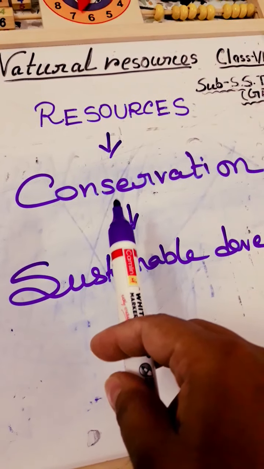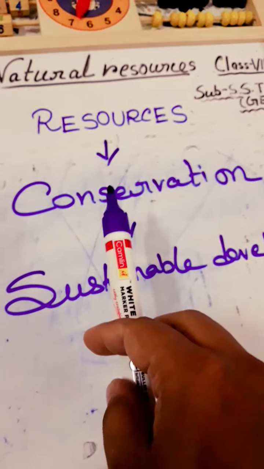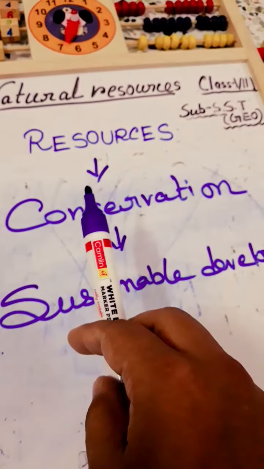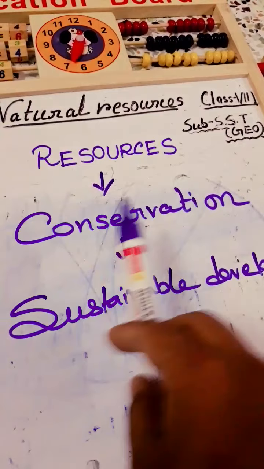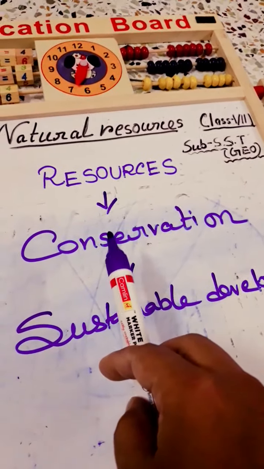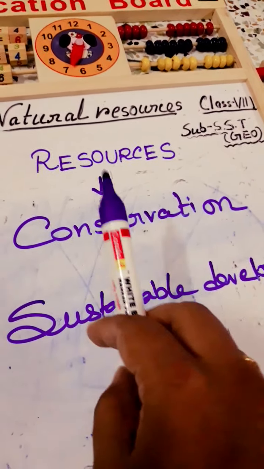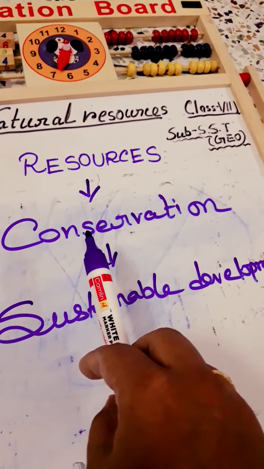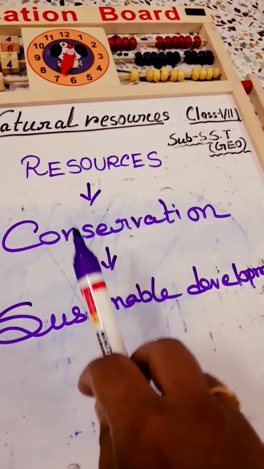You know that our world is threatened by urbanization, by ever increasing demands of people, and by population, because day by day our population is increasing. So their demands are also increasing. That's why some resources are limited in our nature, so we have to conserve them. If we don't conserve, then we are responsible for this.